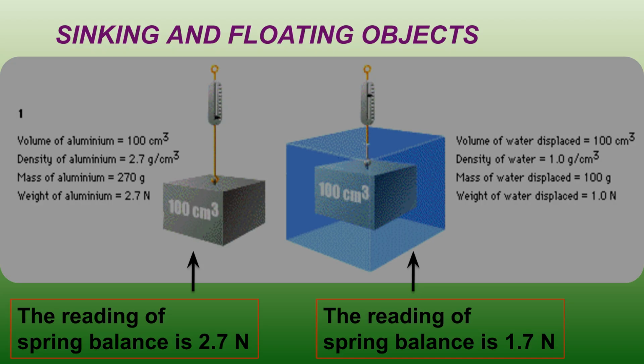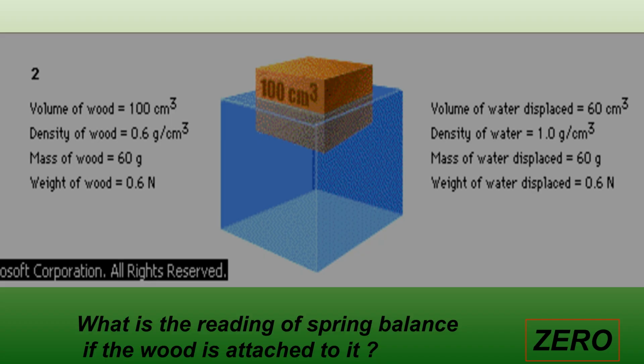In this example, an aluminum block with a volume of 100 cc weighs 2.7 N in the air. When submerged, it displaces 1.0 N of water, resulting in a spring balance reading of 1.7 N. In this second example, a piece of wood floats. Because it is floating, the spring balance reading for the wood, if attached, would be 0.